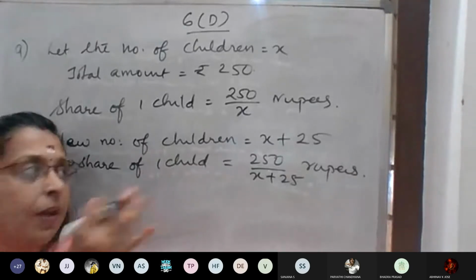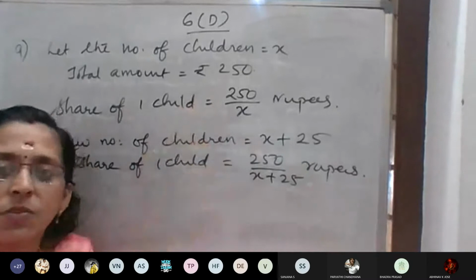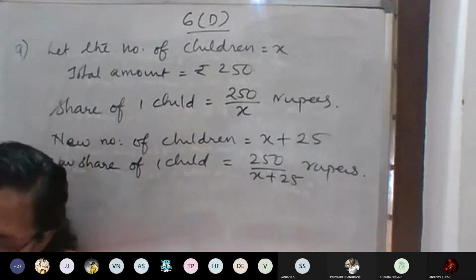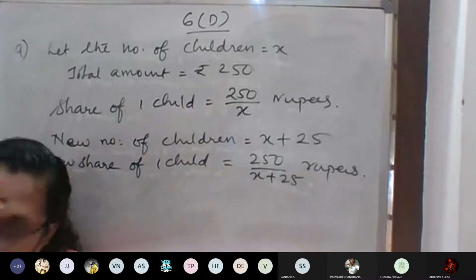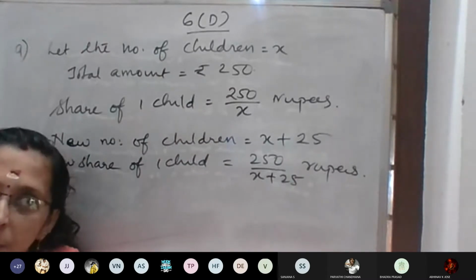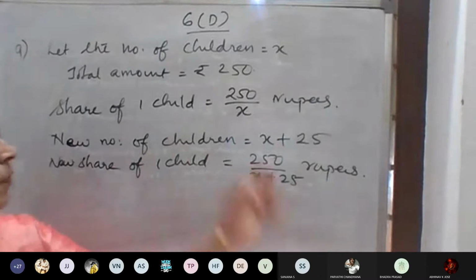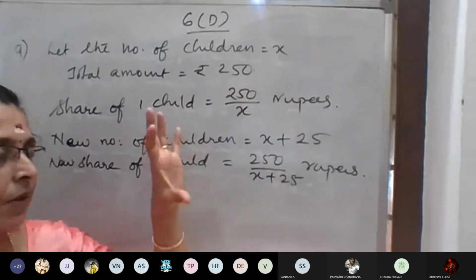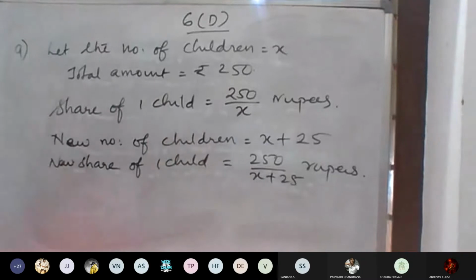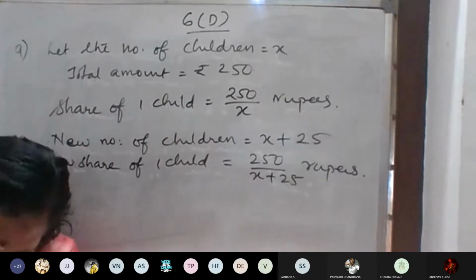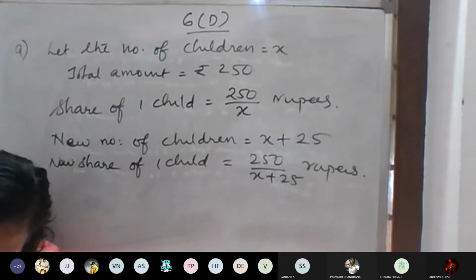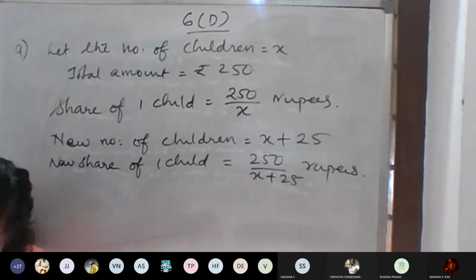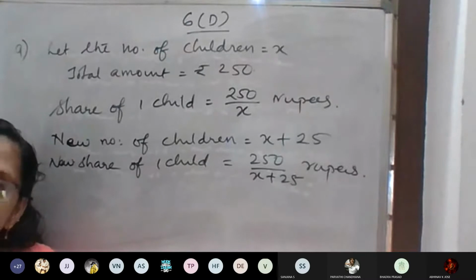The difference between the share of the first child and the share of the new one is given as 50 paise.